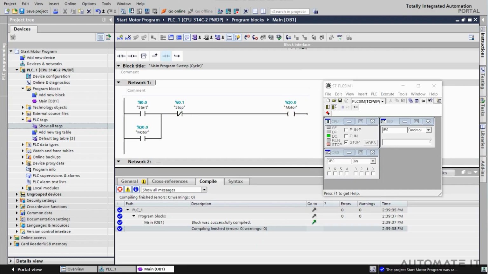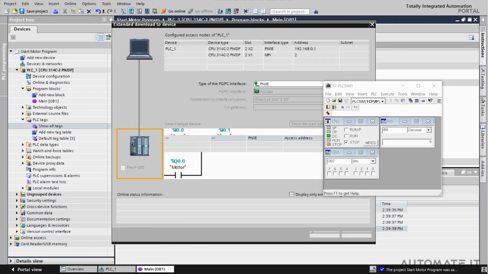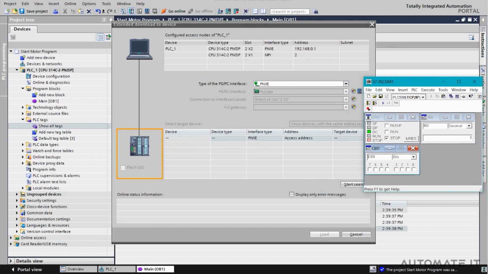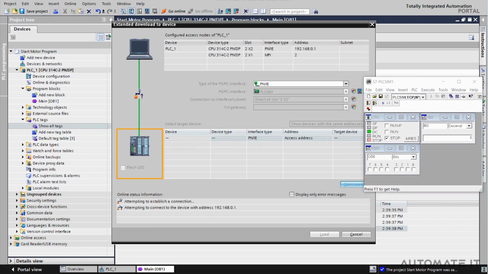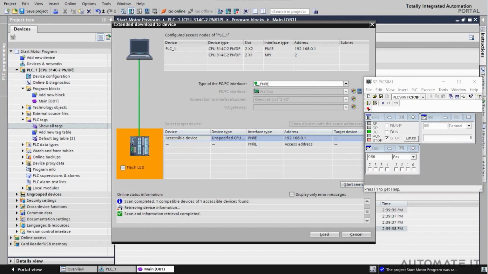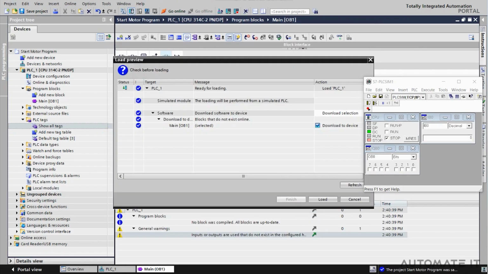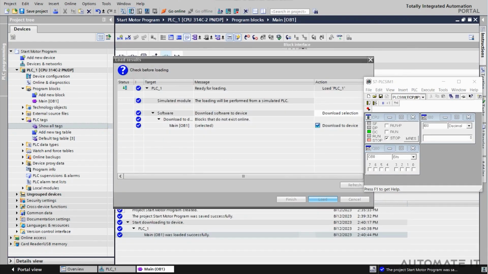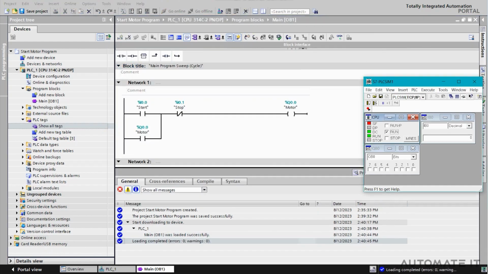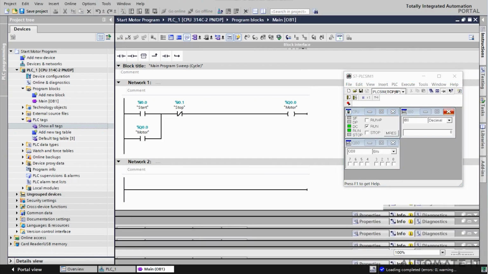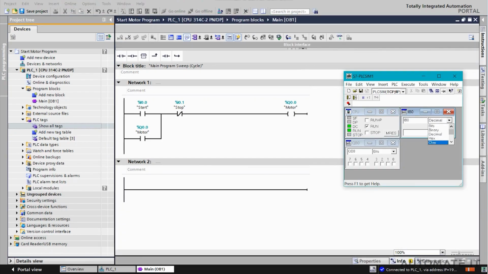It's time to put our program to the test. We'll walk through different scenarios, including pressing the start button, stopping the motor, and observing how the PLC responds to these inputs. Remember to save your project and proceed to upload it. In this demonstration, we'll be using the S7 PLC simulator.